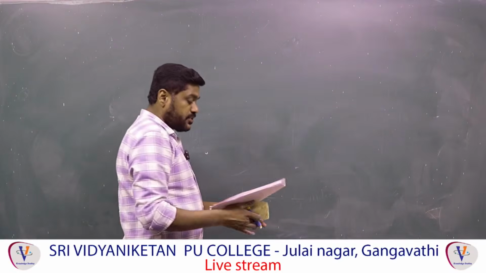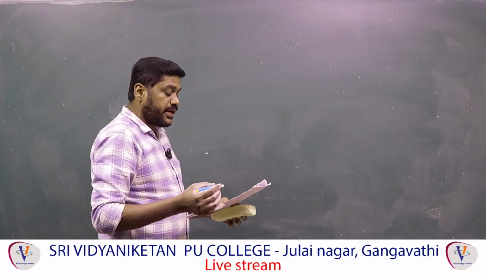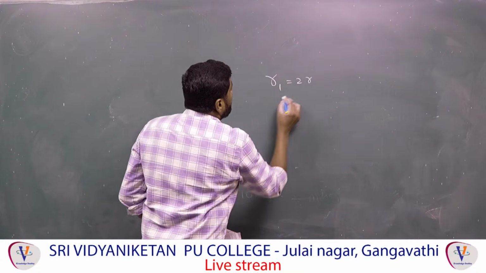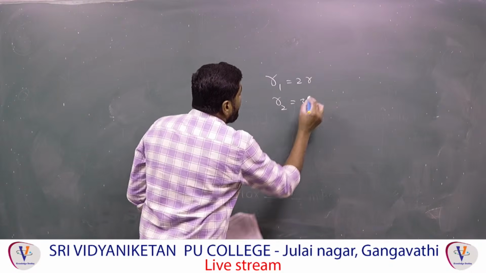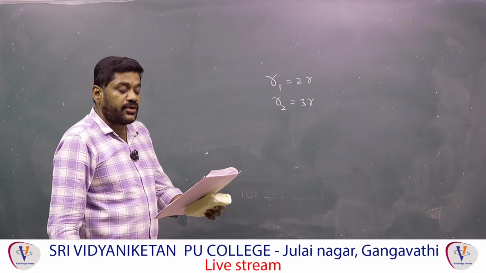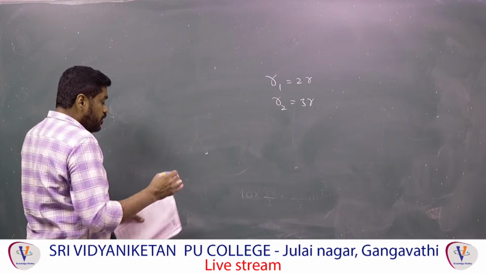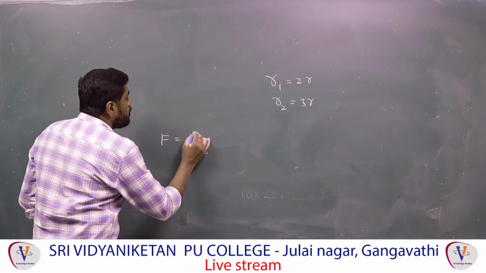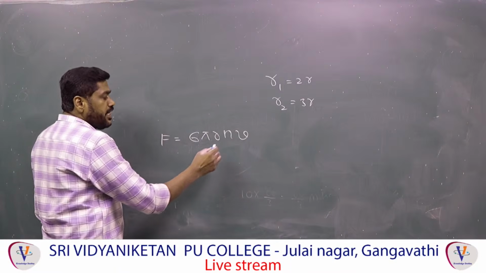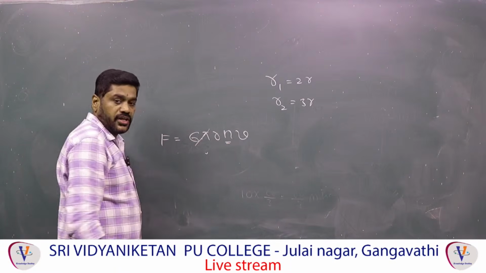Question 45 is what? Two solid metal balls of the same material have the radius R1 is equal to 2 and R2 is equal to 3 given. Next, the ratio of the dragging force acting on these two particles. Generally, what is the force formula? F is equal to 6 pi r eta into V. So, eta is the same they have given, and 6 pi is constant. Therefore, V they have not given.